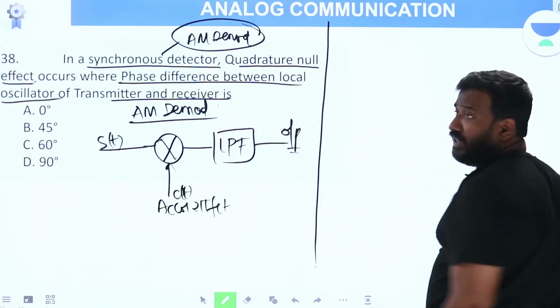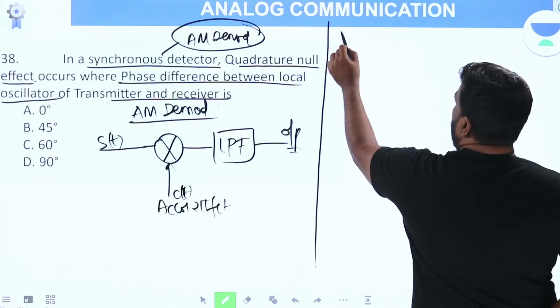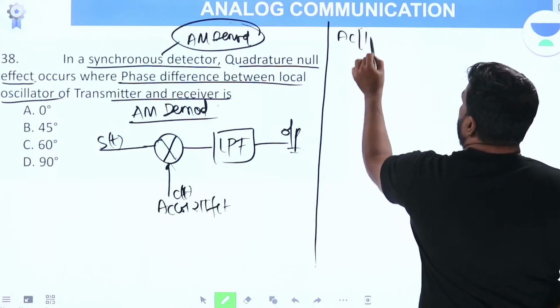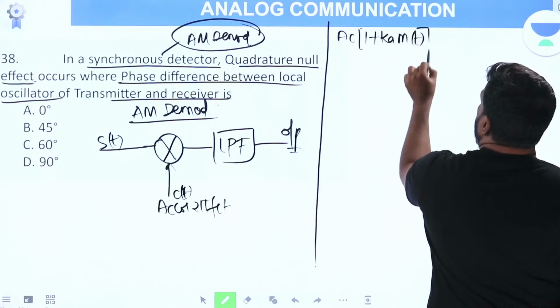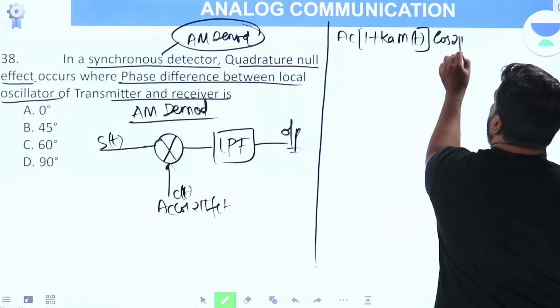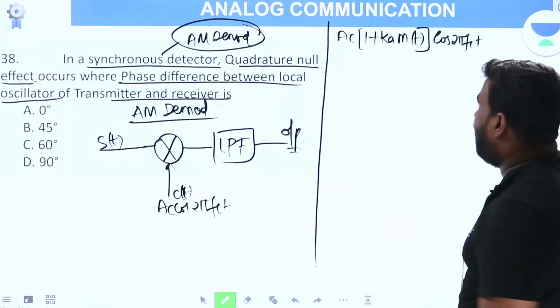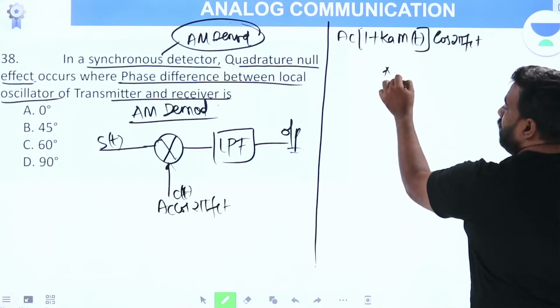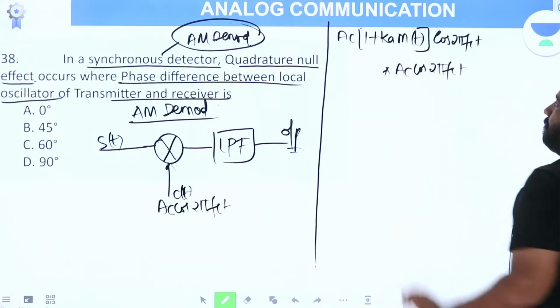Now let me analyze this. Input signal s of t is the modulated AM signal. s of t is given by Ac into 1 plus Ka m of t cos 2 pi fct, multiplied by Ac cos 2 pi fct.